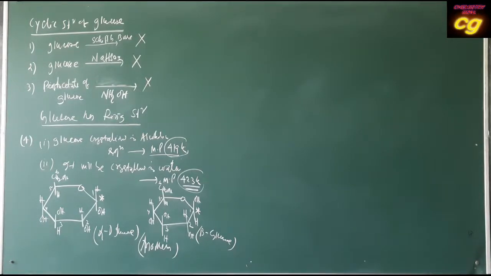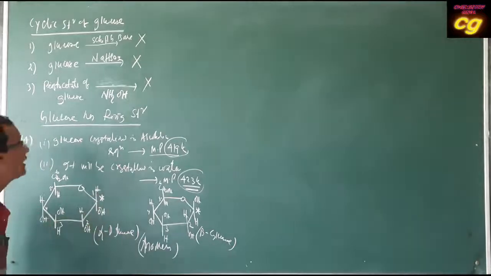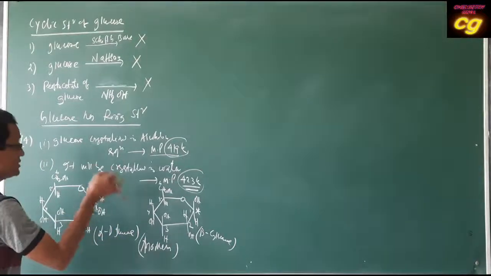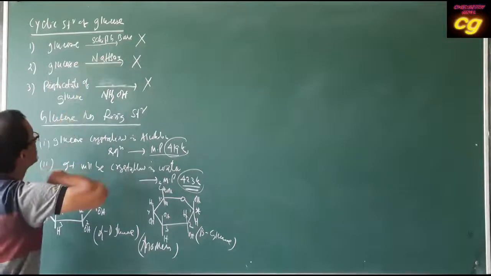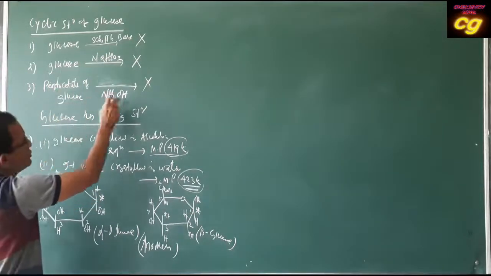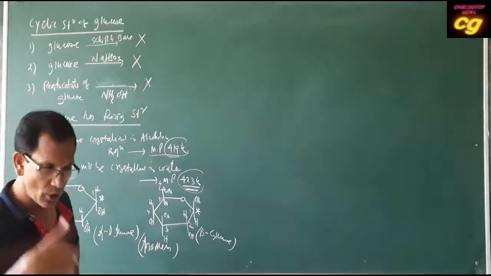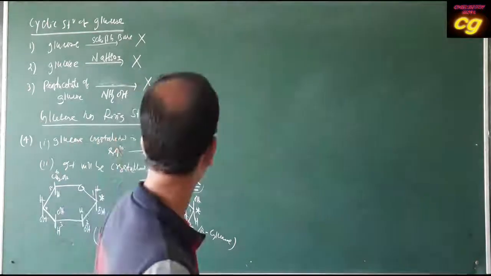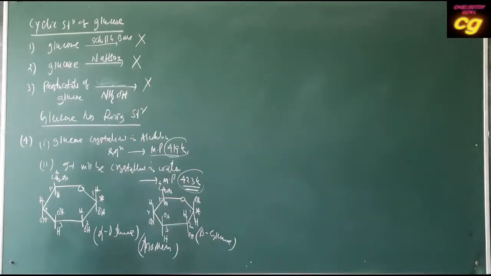And the ring structures, you see, have no free aldehyde group. That's why it does not react with Schiff's base, does not react with sodium bisulfite, and the pentaacetate of glucose does not react with hydroxylamine. So this is the proof regarding the cyclic structure of glucose. That means glucose exists in cyclic structure, that is alpha glucose and beta glucose.